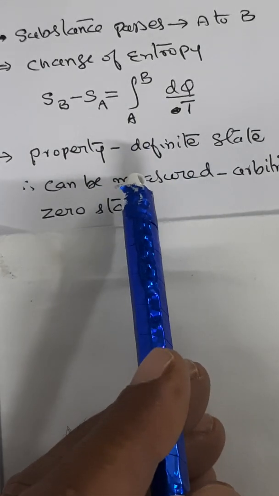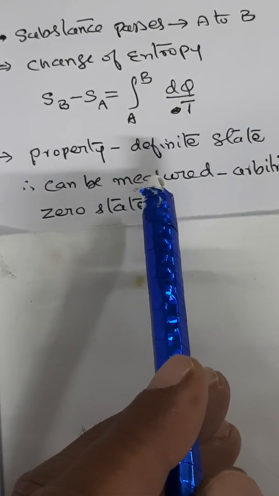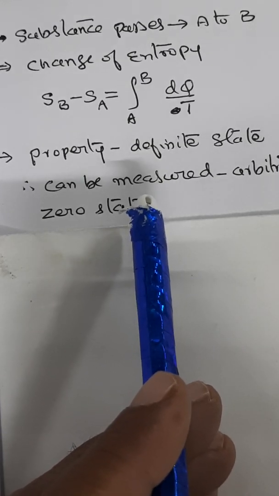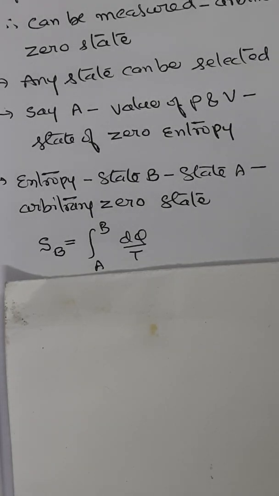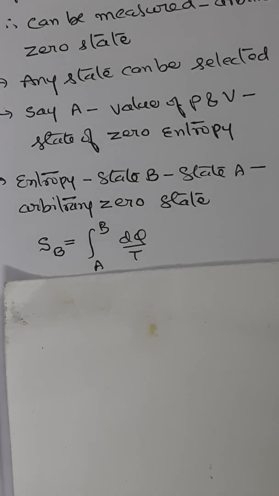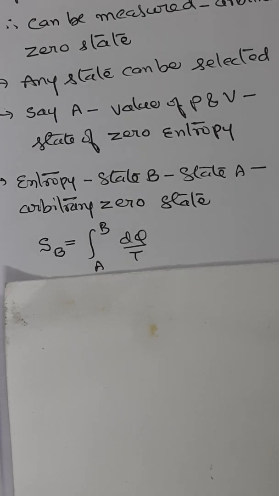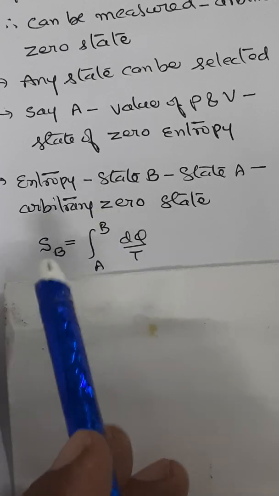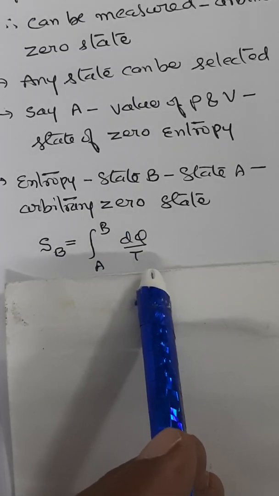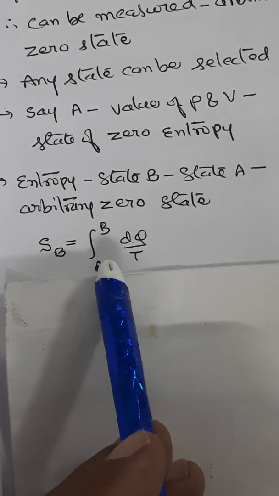Because entropy is a property associated with a certain definite state, we can measure it from an arbitrary zero state. We can select any state, say for example state A, represented by a particular value of pressure and volume P and V, as a state of zero entropy. Now the entropy of state B, taking state A as arbitrary zero state, can be given as S of B equal to the integral from A to B of dq by T. So we need to evaluate this integral.